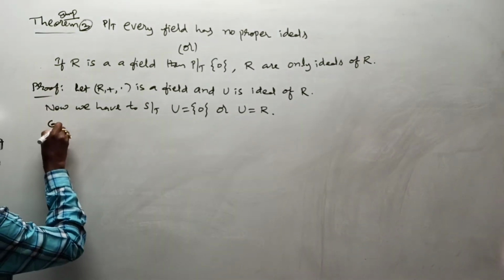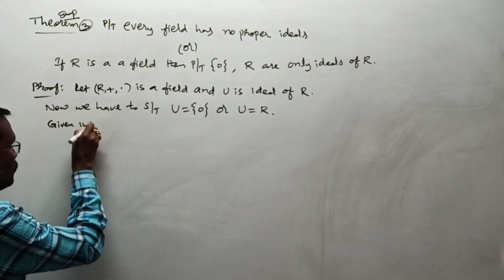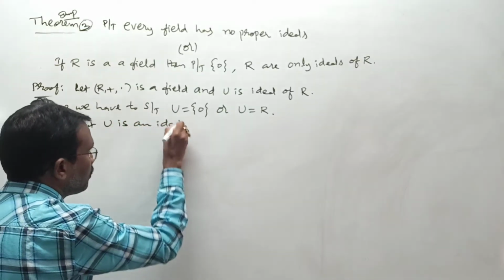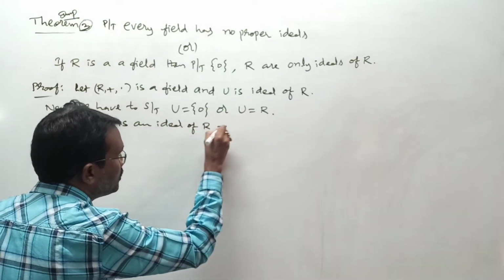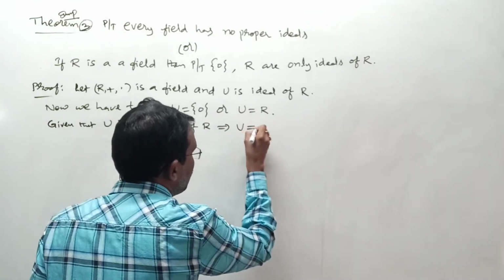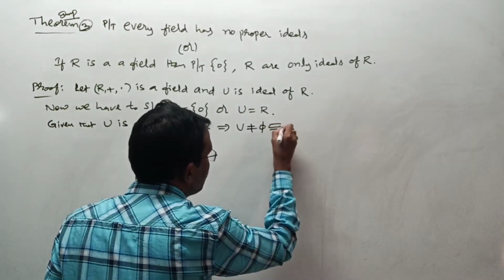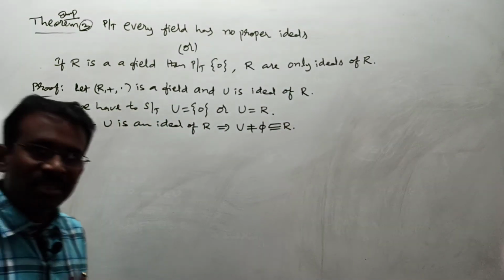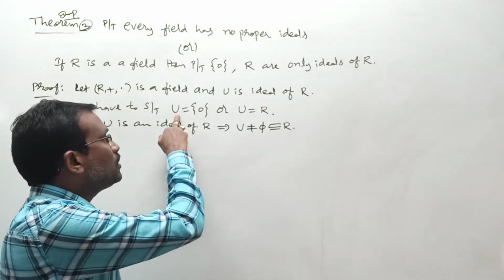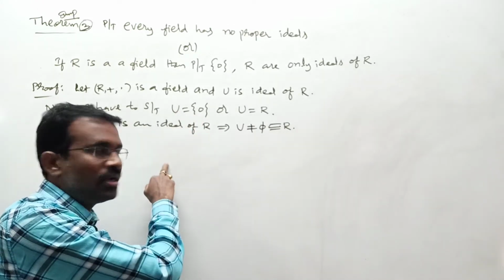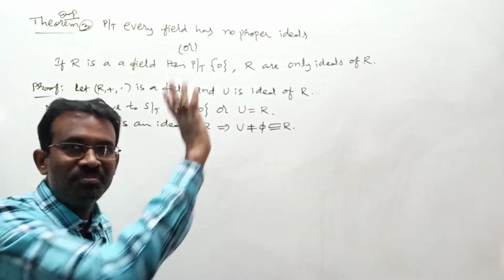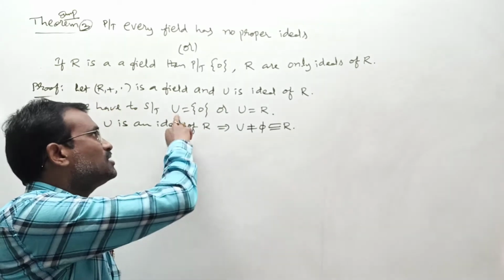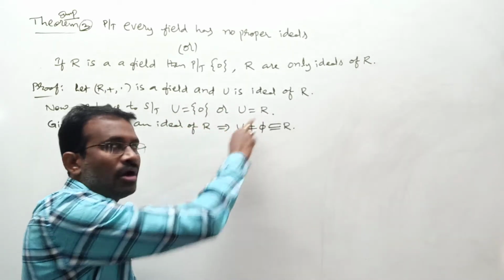Given that U is an ideal of R, this implies U is a non-empty subset of R. Right? Keep this result aside. In the next step, I want to take U is not equal to singleton 0 here. I will show U equal to R. That completes your total condition. I mean whenever U is not equal to singleton 0, U equal to R means what?